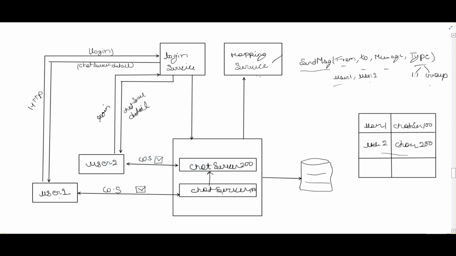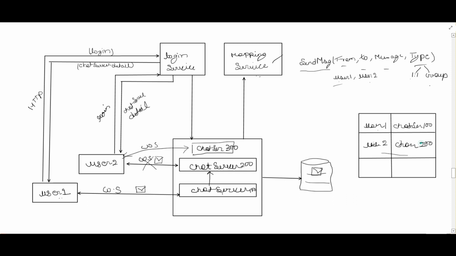And what will happen if user 2 is not online, right? In that scenario, the chat server will store the messages in the DB. Whenever the user comes online, once the user logs in again, they will get the chat server detail, and connect to a chat server again, suppose another chat server, chat server 300, via WebSocket, right?